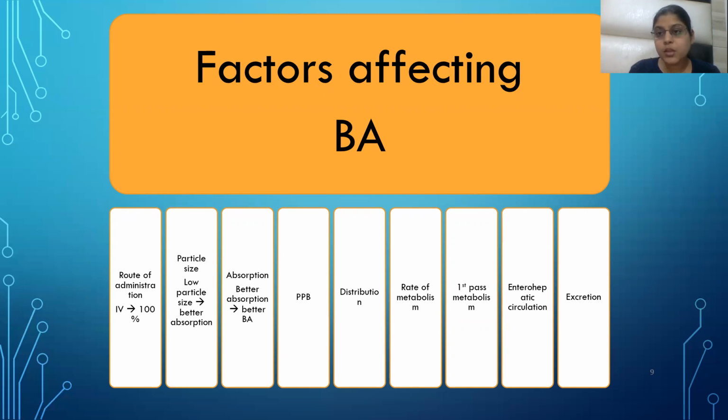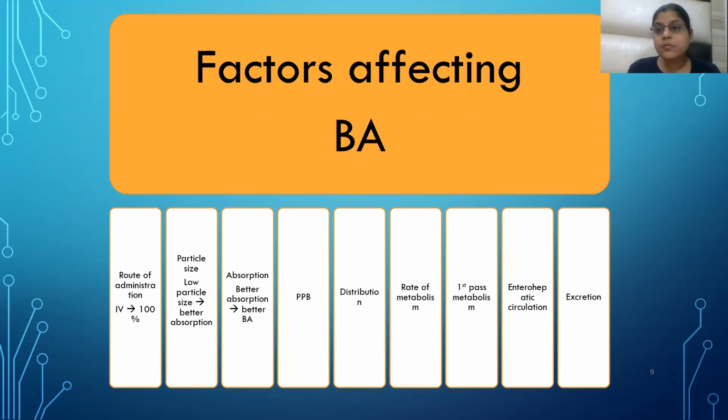If there is more plasma protein binding, there will be less free concentration of the drug. So more plasma protein binding means less bioavailability, because less free drug will be available to be effective to produce the therapeutic response in the body. Distribution: if there is more distribution to tissues like fat, adipose tissue, skeletal muscles, or liver, and other tissues of the body, the bioavailability will be less.